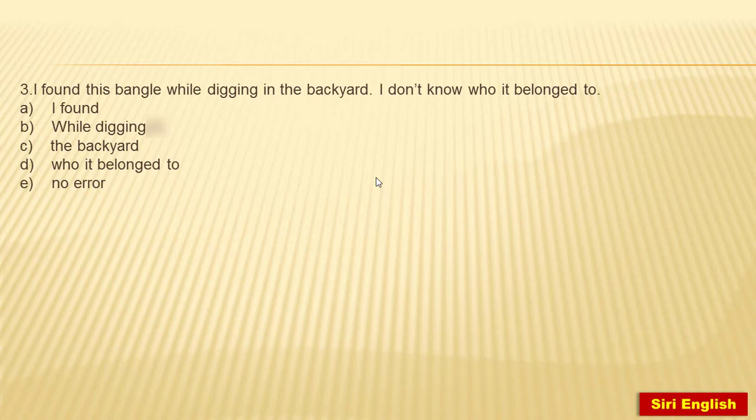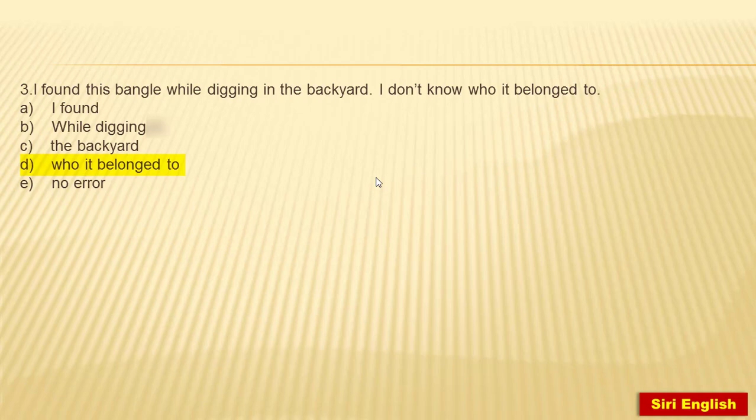When the relative pronoun is the object of the relative clause, we use whom instead of who. Note that in this case the preposition normally goes before it. Whom is receiving the action while who is performing the action. Okay, is it clear? So D is the answer. Instead of who, we have to replace whom. Okay, let's go to next type of question.